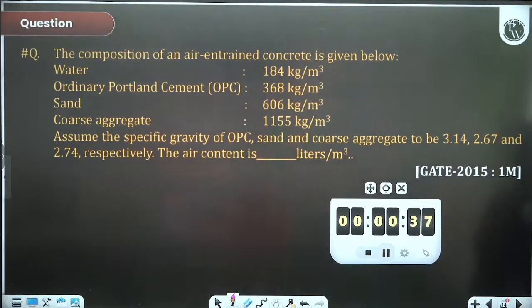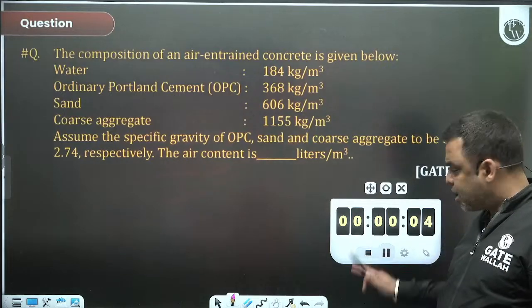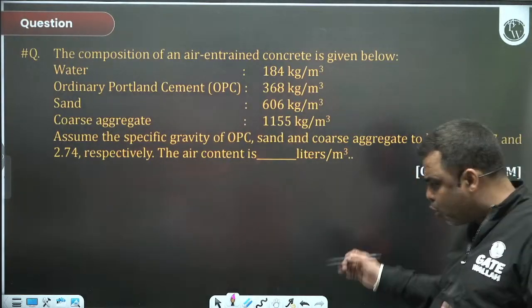Yesterday I told you regarding the mix design. I told you that we'll be solving it with the help of questions, so the same we are doing over here. I just want you to read the question, nothing more than that. Let's solve. Some of you might be afraid of this question, sir, how to deal with it.